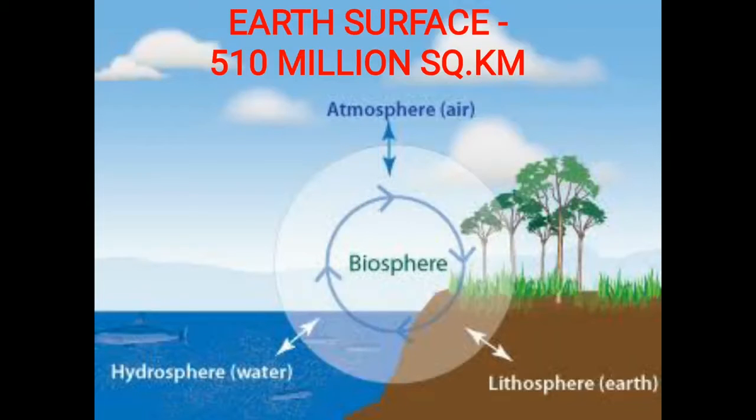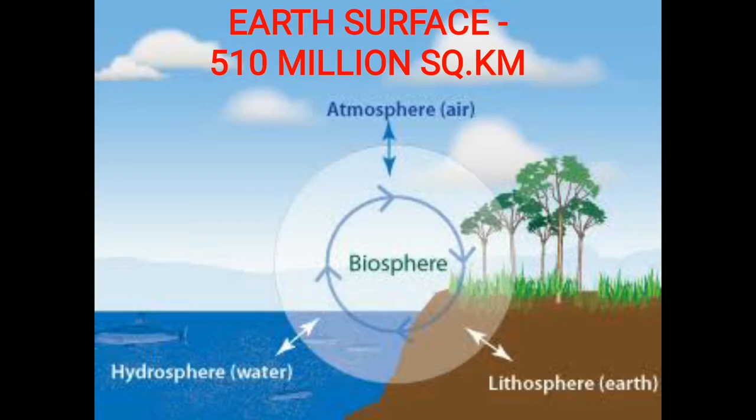When we speak about the earth's surface, it is a vast area of 510 million square kilometers where 4 spheres of the earth interact. As we already know, the earth is composed of 4 spheres, namely the lithosphere, hydrosphere, atmosphere and the biosphere. These 4 spheres of the earth interact with each other.